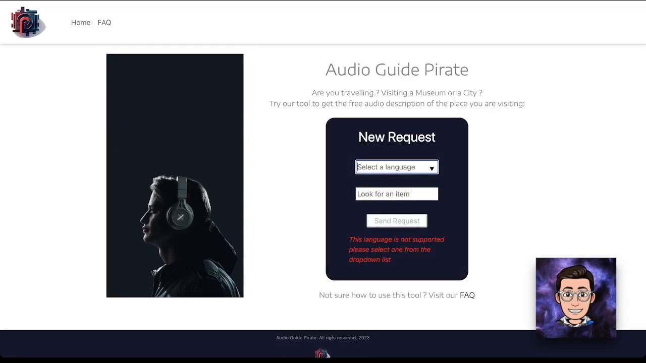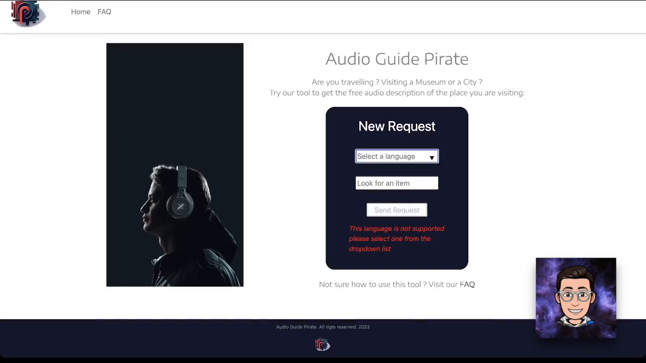But let's try with something which works, for example Paris, and you will see that the text-to-speech flow is quite good. I will let you listen.